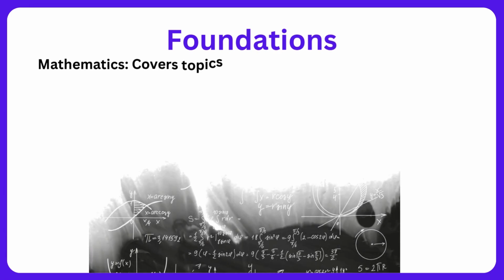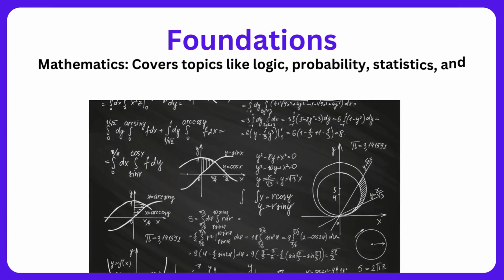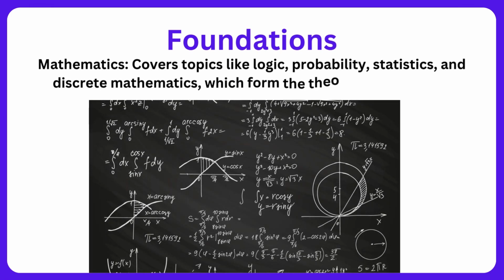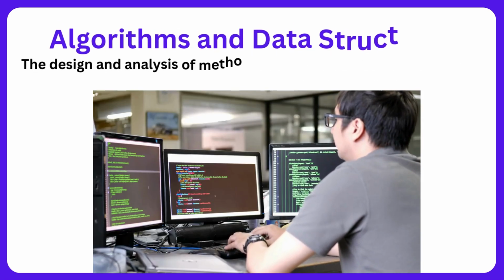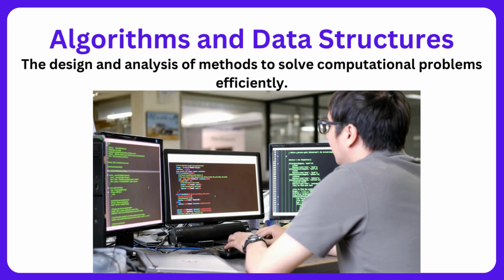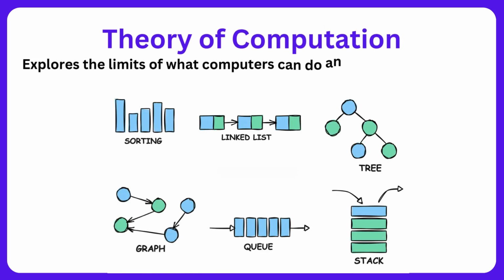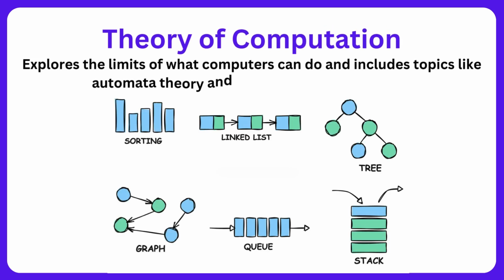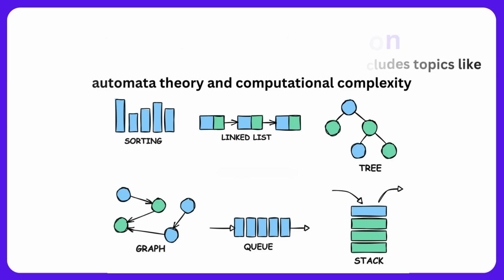Foundations. Mathematics covers topics like logic, probability, statistics, and discrete mathematics, which form the theoretical backbone. Algorithms and data structures: the design and analysis of methods to solve computational problems efficiently. Theory of computation explores the limits of what computers can do and includes topics like automata theory and computational complexity.